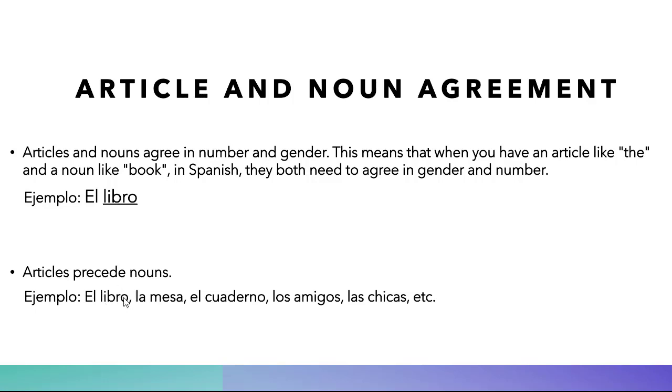This is a noun, libro, book, and you have an article right here, the book. You have another noun, mesa, table, and you have an article in front of it, la. You have a noun, cuaderno, notebook, and this is the article, el. Amigos is a noun, it's plural. Amigos is more than one, it's not just amigo. You probably know this word, friend, or friends in this case. And then you have los, and it has to be plural because this is plural. And then chicas, girls, it goes with an article in front of it too. And that's usually how it goes.